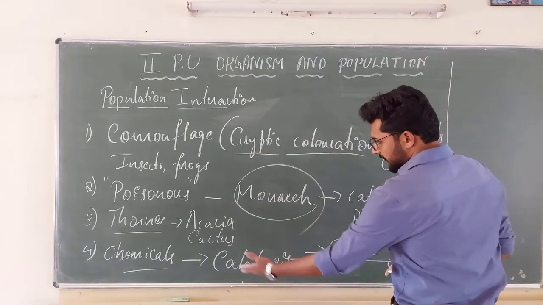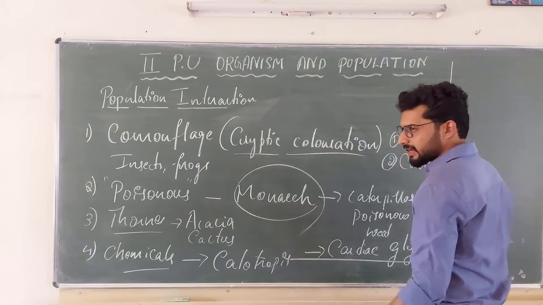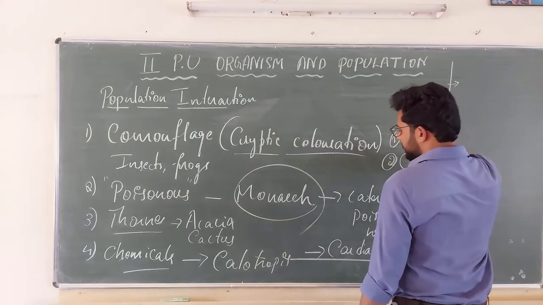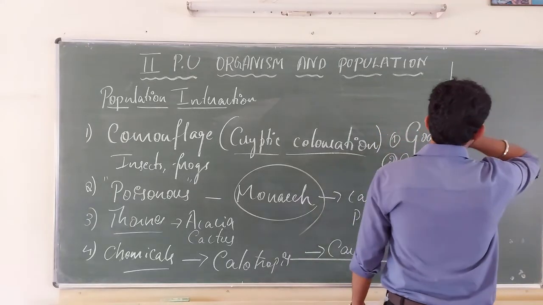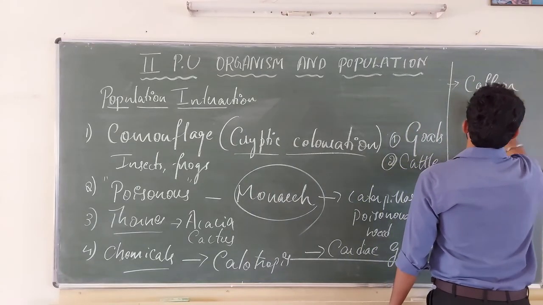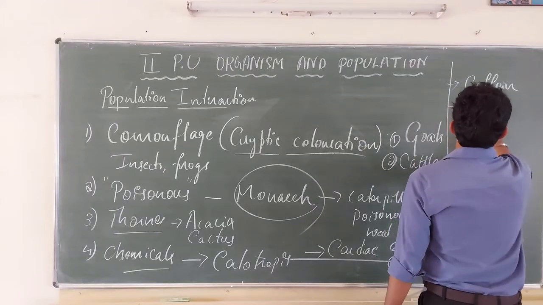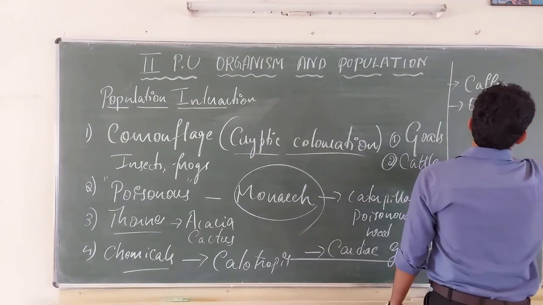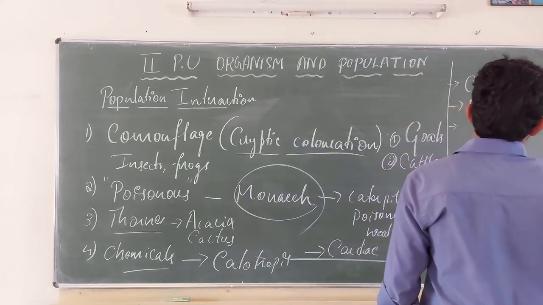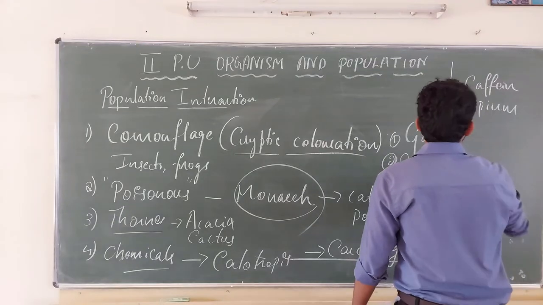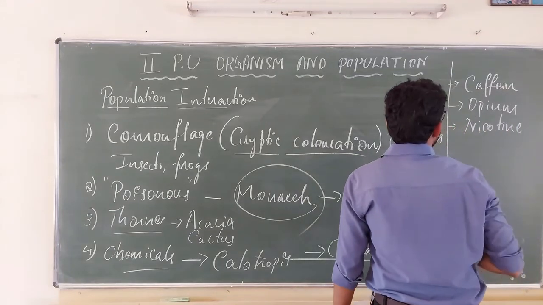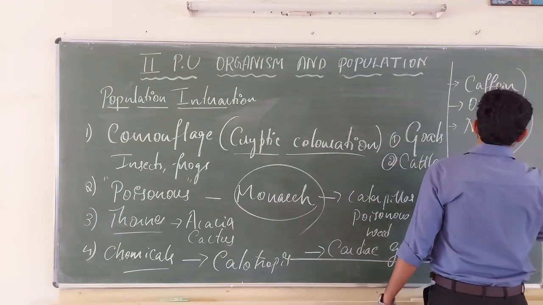And I can give some more examples. There are so many organisms which produce this kind of chemicals. Some examples of chemicals are caffeine, opium, and nicotine. These all become very poisonous or cause indigestion.